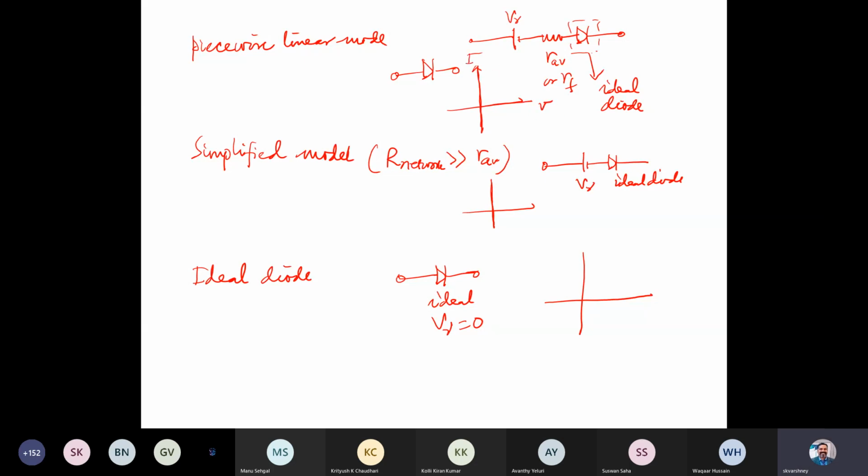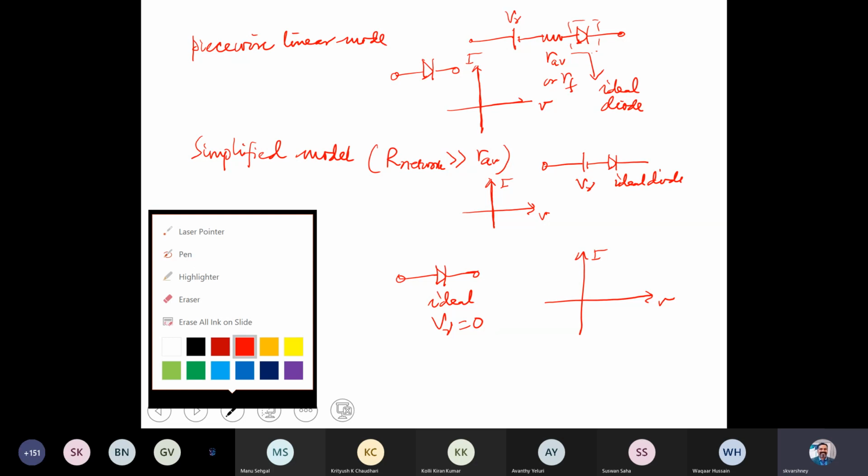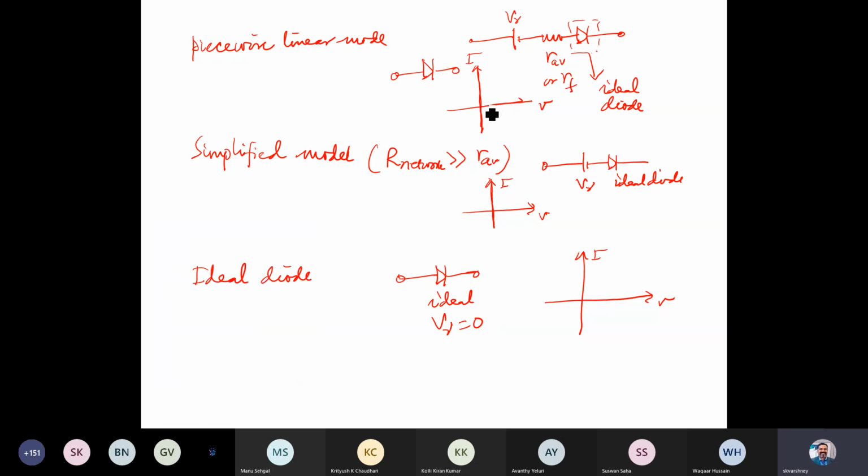V, I. Okay, so this is like this. This is the ideal diode. So V gamma, and then you consider the slope of the curve. So that gives the R_F.